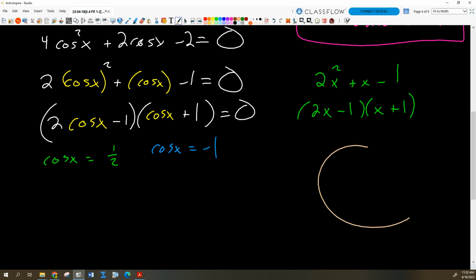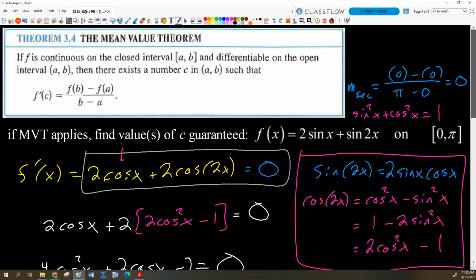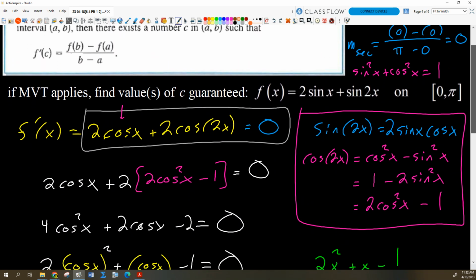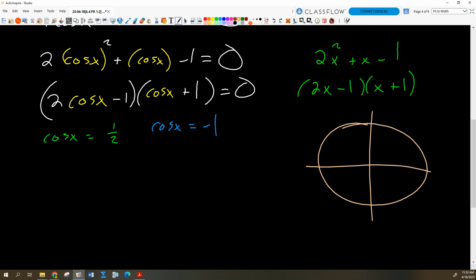So on the unit circle, on our domain, which is between 0 and pi, so we're only looking at this part right here, between 0 and pi, where is cosine x equal to 1/2?